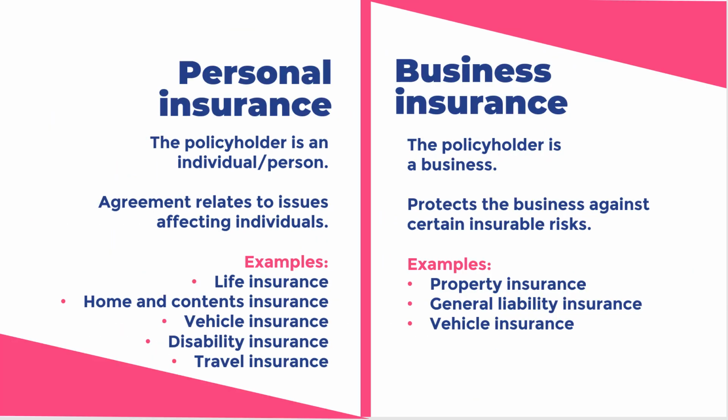These are the differences between personal and business insurance. With personal insurance, the policyholder is an individual and the agreement relates to issues affecting individuals. Examples include life insurance, home and content insurance, and disability insurance. With business insurance, the policyholder is a business that wishes to protect itself from insurable risks related to the business. Examples include property insurance, general liability insurance, and vehicle insurance.